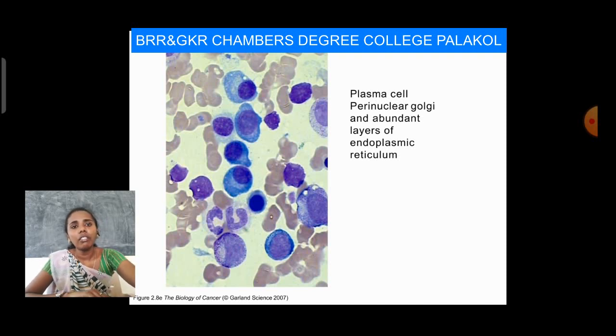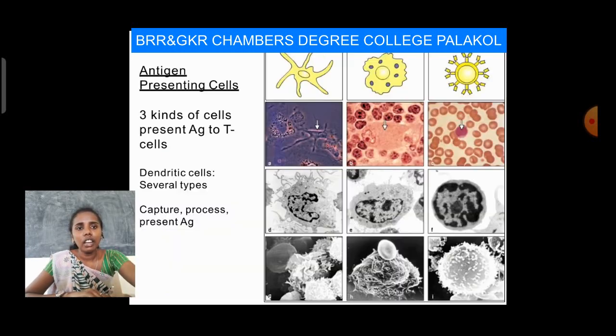Next, antigen presenting cells. There are three kinds of cells presenting antigen to T cells: dendritic cells, macrophages and B cells. So here is a clear diagrammatic representation of dendritic cell, macrophage and B cell. These are observed in the electron microscope also and in diagrammatic representation also.